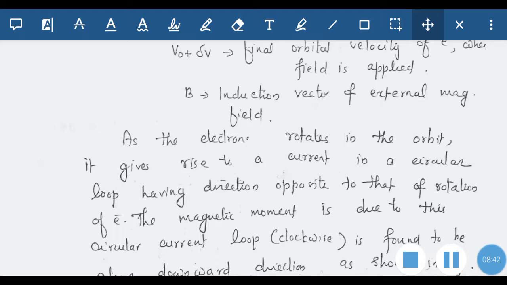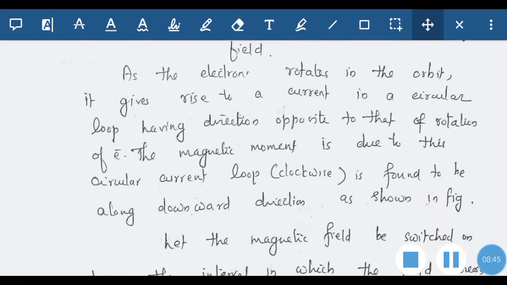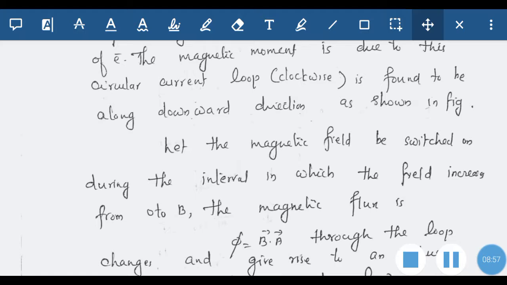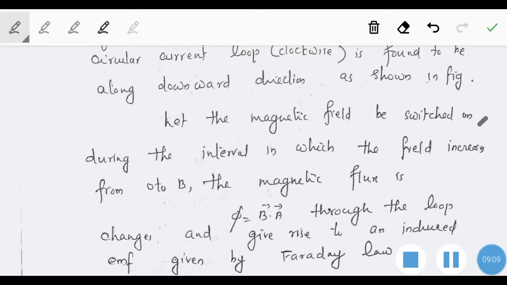We know mu is equal to NIA by this expression. So the direction of the magnetic moment in this case is the downward direction, as shown in the figure. Let the magnetic field be switched on during the interval in which the field increases from 0 to a maximum value B. The magnetic flux, which is B dot A, through the loop changes and gives rise to an induced EMF given by Faraday's law.